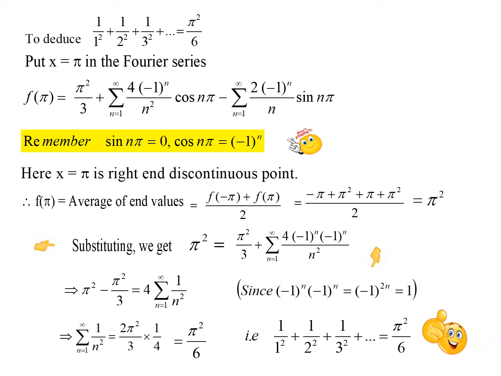And when you expand the summation, this summation gives you 1 by 1 squared plus 1 by 2 squared plus 1 by 3 squared etc., when you put the values for n as 1, 2, 3, etc. So this is the final answer of the series.